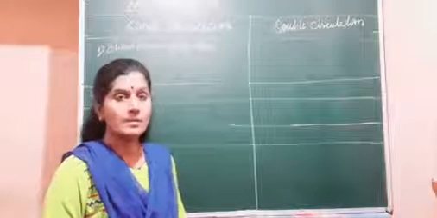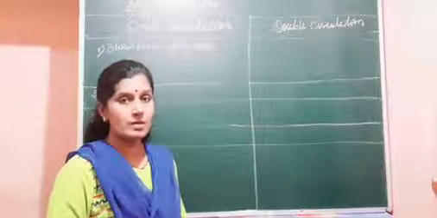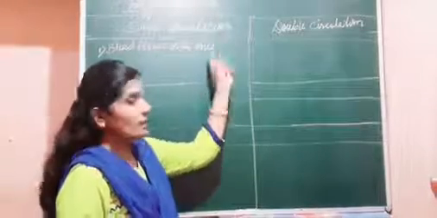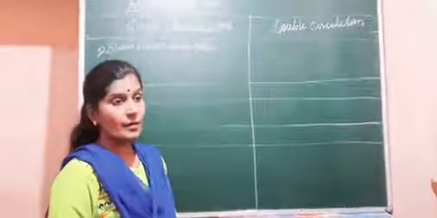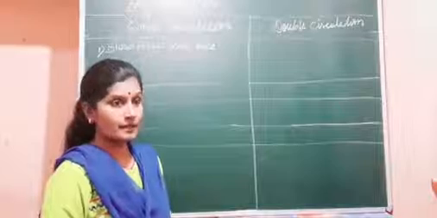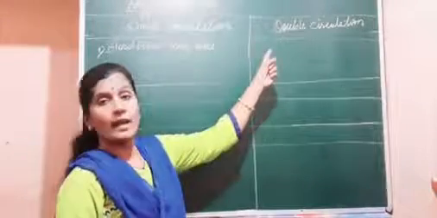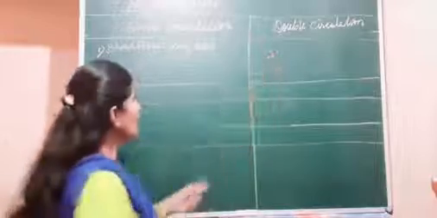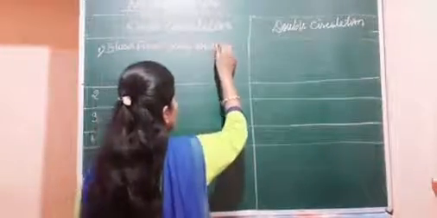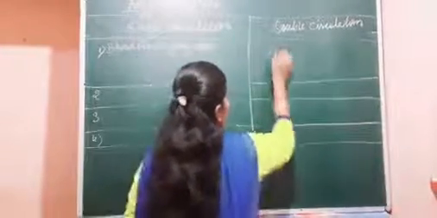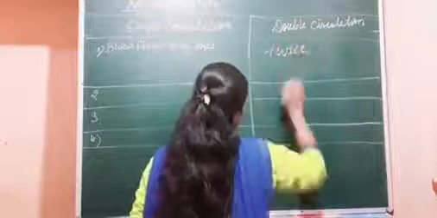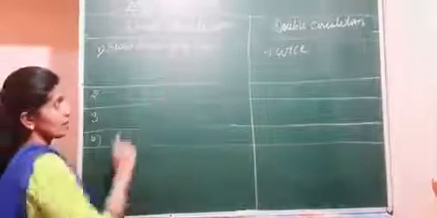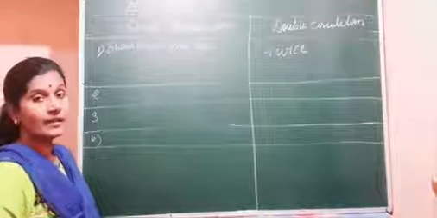Now we will see the difference between single circulation and double circulation. In the single circulation, the blood passes through the heart only once to complete one cycle. In the double circulation, the blood passes through the heart twice to complete one circulation. This is one of the major differences between single circulation and double circulation.